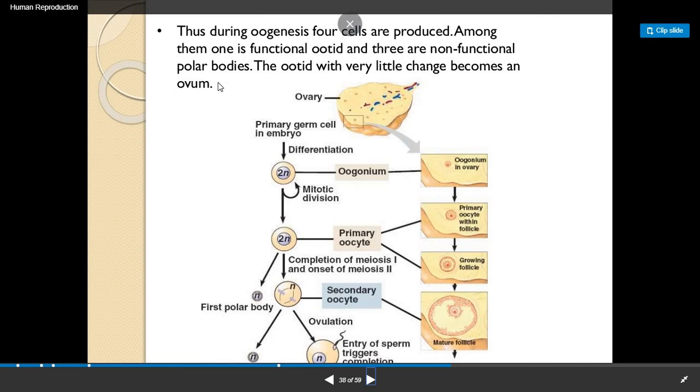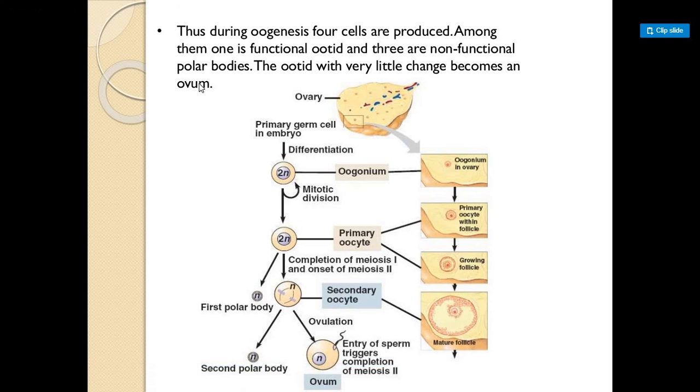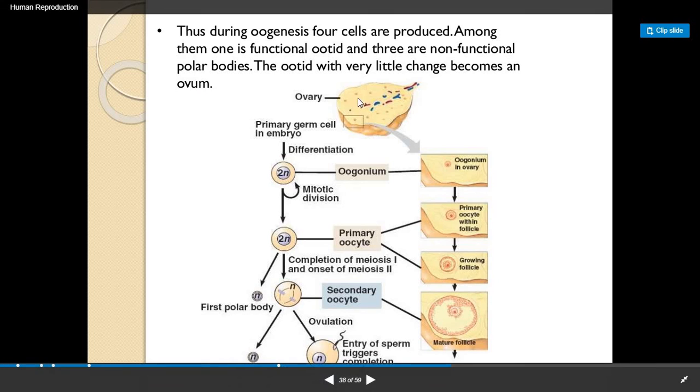So in the whole process we have seen that during oogenesis 4 cells are produced. Among them only one is functional, that is the oocyte, and 3 are non-functional, known as the polar bodies. The oocyte with very little change now becomes the ovum, that is the egg, the female gamete. So here you can see in the figure, this is the ovary.